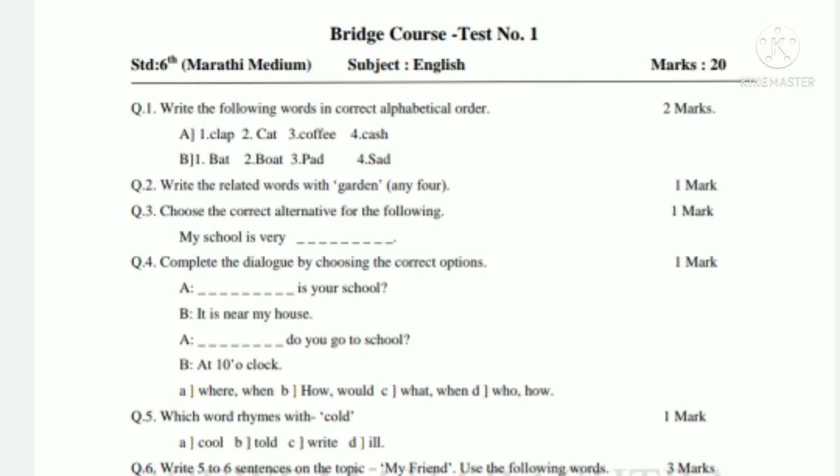So let's start. Question first is write the following words in a correct alphabetical order. In this question you have to do words in correct alphabetical order. We have A. There are 4 words in the A. The words are clap, cat, coffee, cash. So in these 4 words we have to do correct alphabetical order.